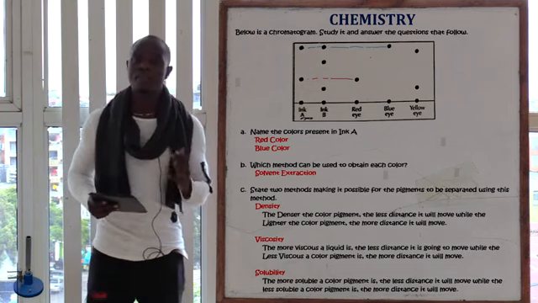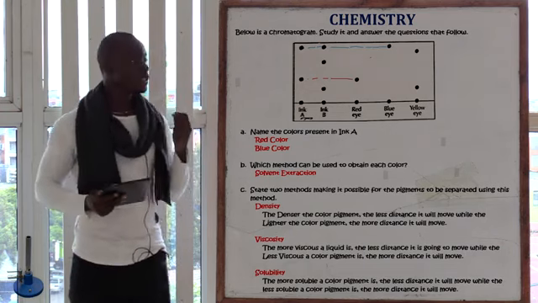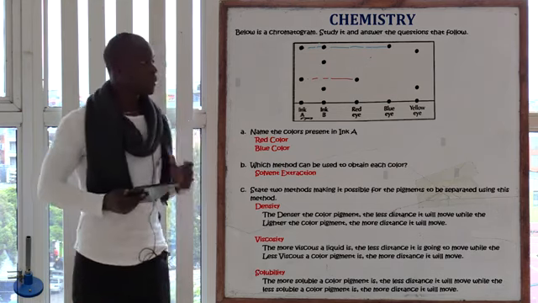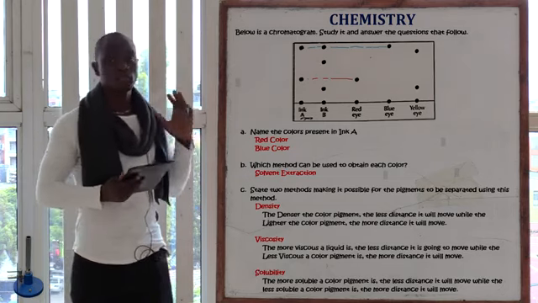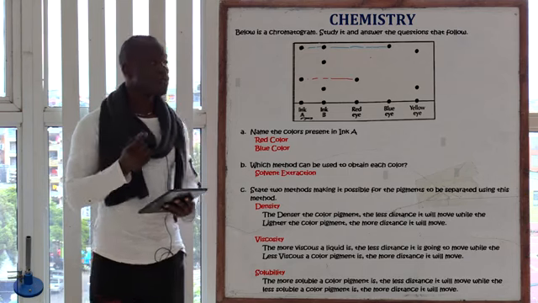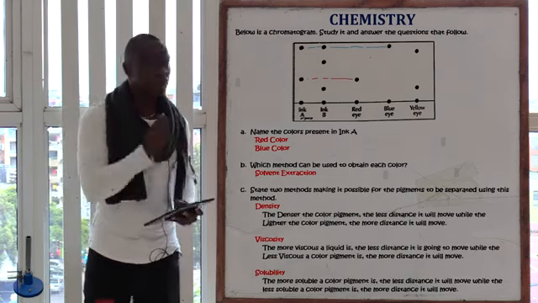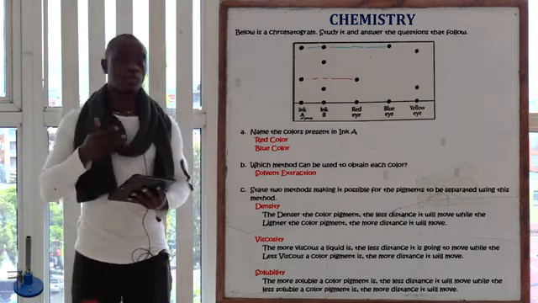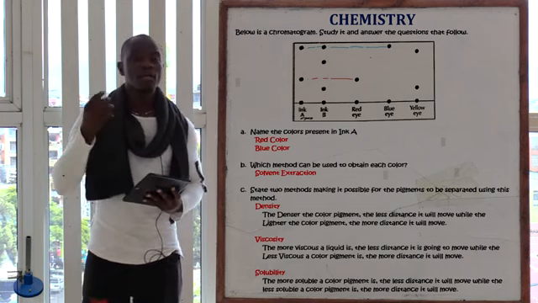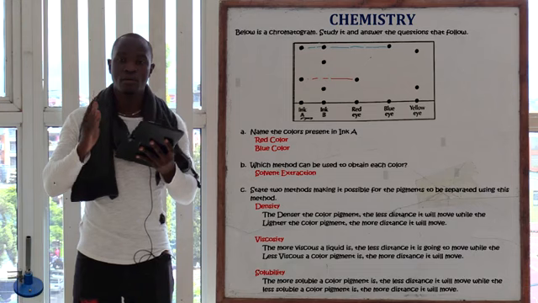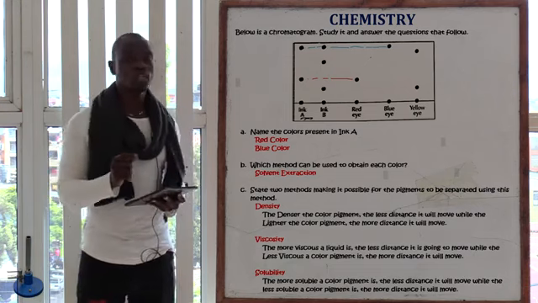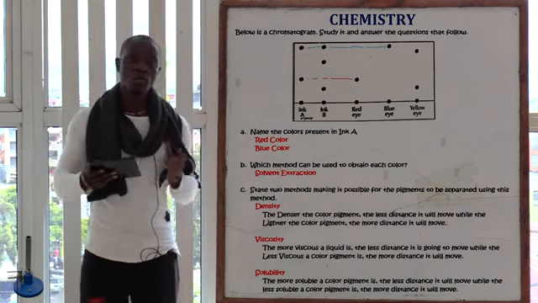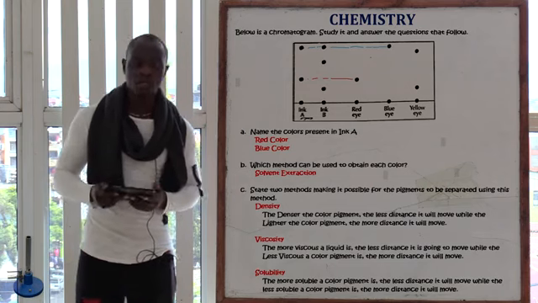So always remember the method is solvent extraction, and the best solvent to use in this method is always propanol. So the best solvent to use is propanol, and the method is solvent extraction. In solvent extraction, we can remove only the yellow color, only the blue color, or extract only the red color. So don't confuse this with chromatography, because chromatography is the method of separating colors. In chromatography, we separate colors. By using solvent extraction, we can remove only that one color from the chromatogram. So don't confuse between these two things, solvent extraction and chromatography.